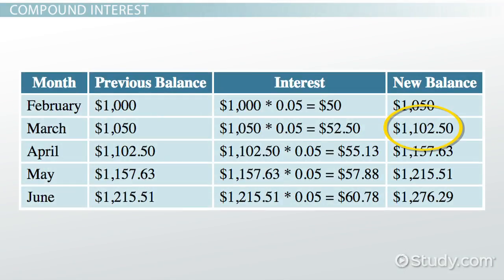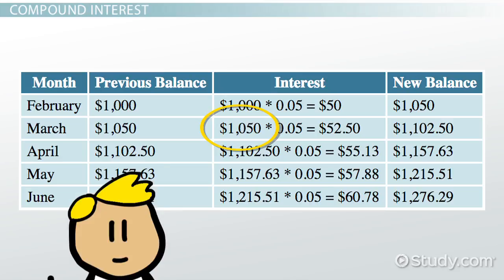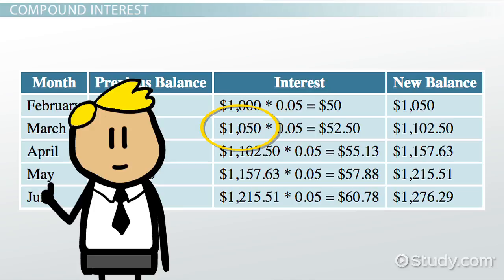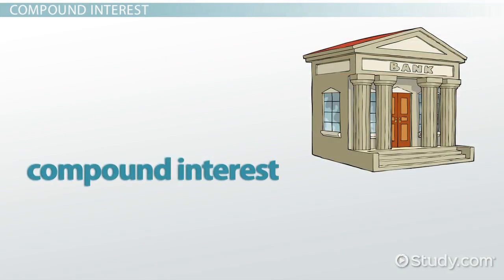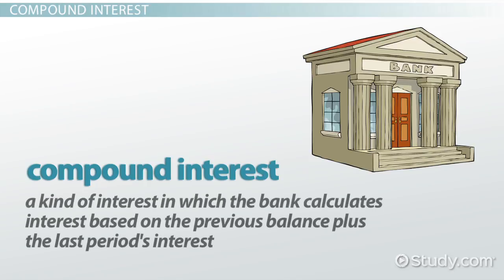March's new balance is now $1,102.50. So to figure that month's interest, use that new higher balance instead of the original $1,000 balance. See how this works in favor of the person making the interest? The interest builds up more quickly because the bank is using a higher balance every month to calculate the new interest. This is called compound interest, a kind of interest in which the bank calculates interest based on the previous balance plus the last period's interest.